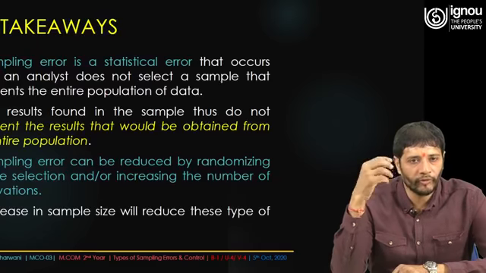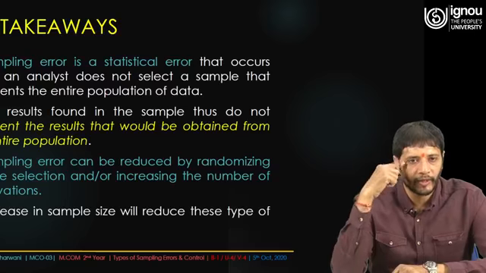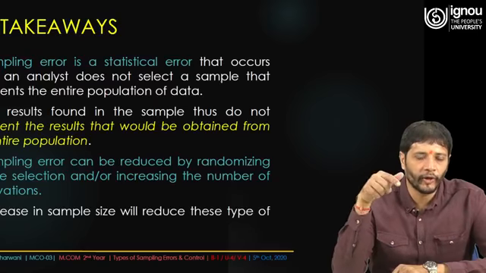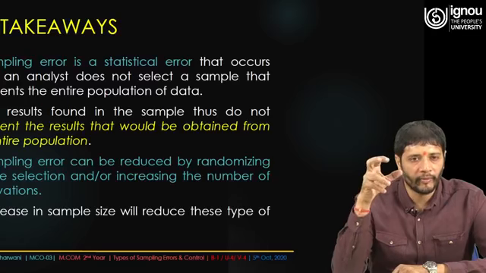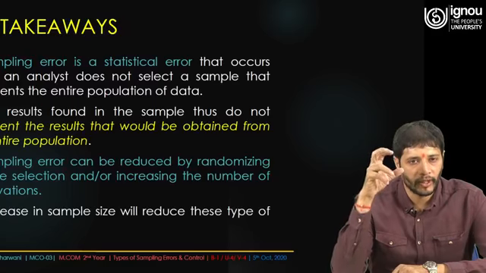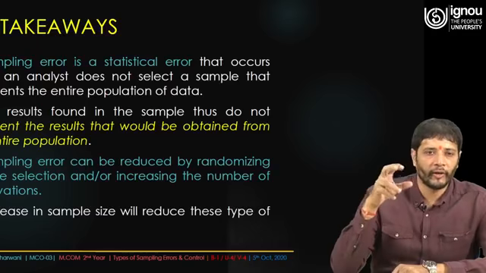Otherwise we have to switch over to non-random sampling. It all depends on when you go for it; you can also have a blended model where you use random and non-random sampling simultaneously.